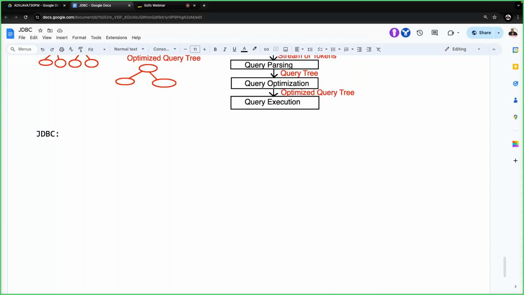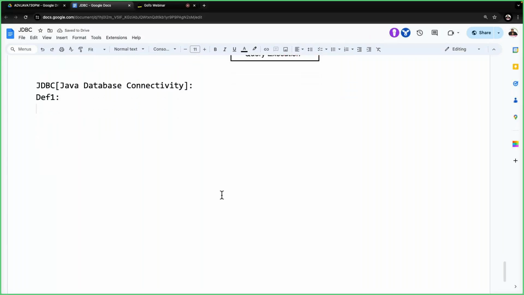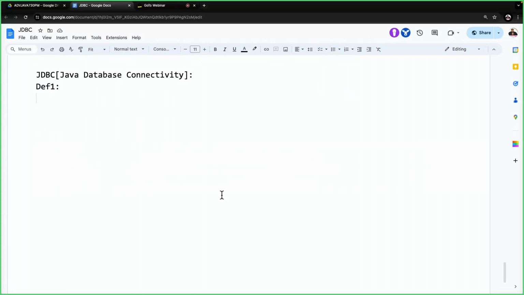Now we have to understand the JDBC content officially. Multiple definitions are available. We are going to understand the definitions clearly. Definition 1, JDBC definition 1. JDBC, as per your awareness, stands for Java Database Connectivity. Anyway, the topic is available: Java Database Connectivity. Fine. Definition 1 here we are going to understand. Simple definitions I'm telling you, put more concentration on them.